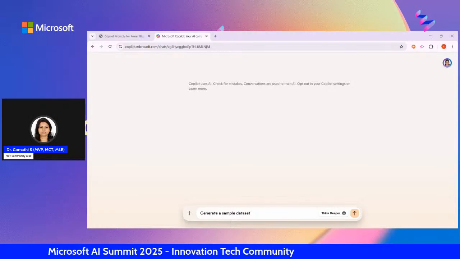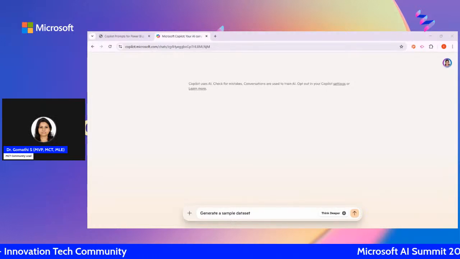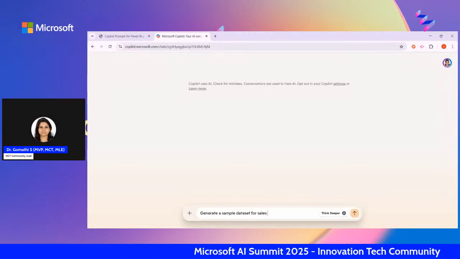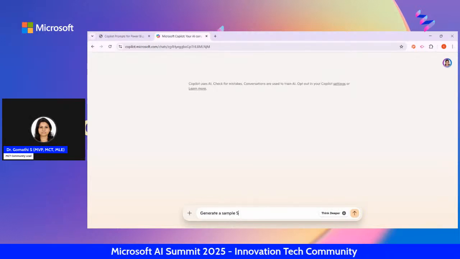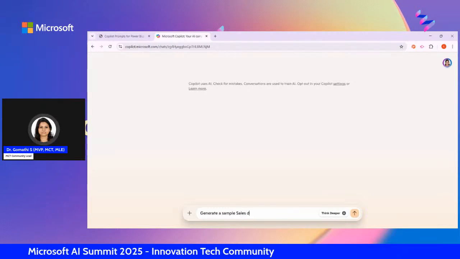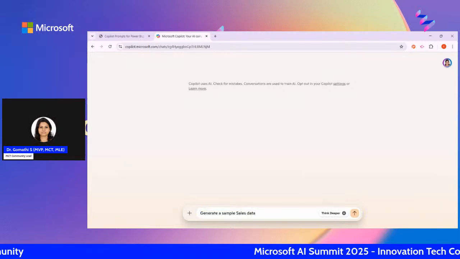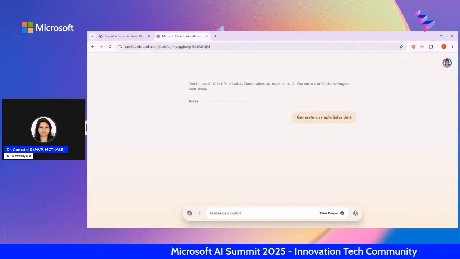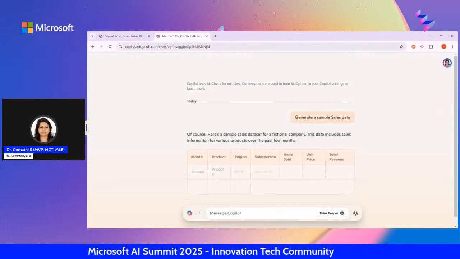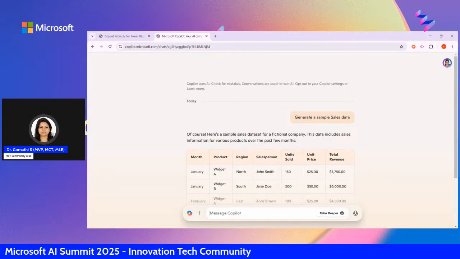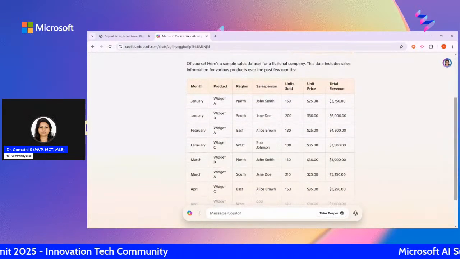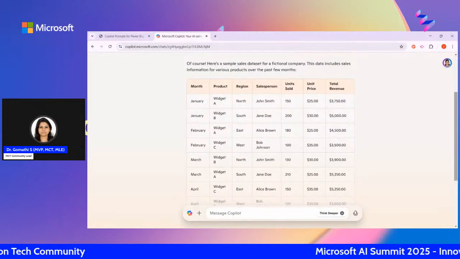Either you can go ahead with a sample data set for sales, which will be very specific for sales, or sample sales data, anything. Let's just go ahead with this. I'm just giving: generate a sample sales data. Once you press enter, it will start generating sample sales data with its own understanding, like month, product, region, salesperson, unit sold, unit price, total revenue.